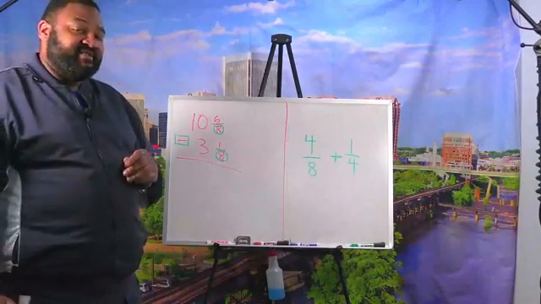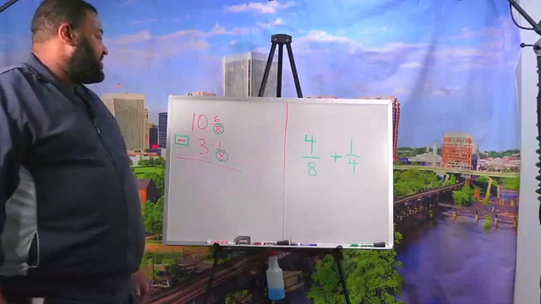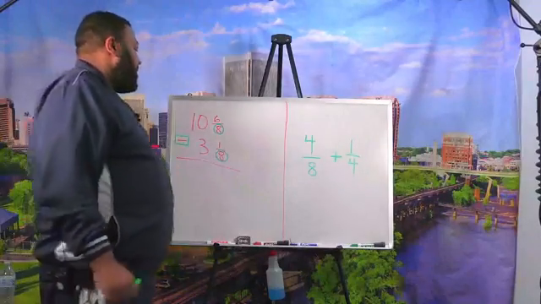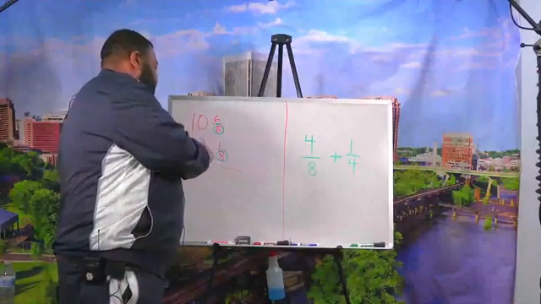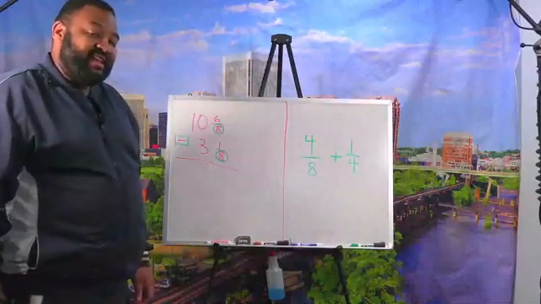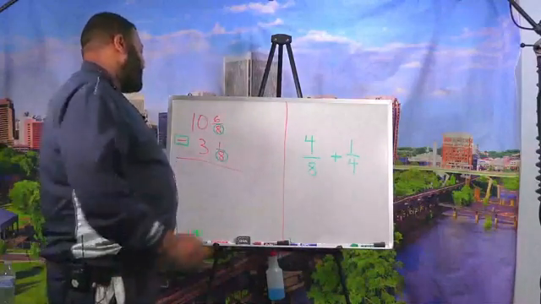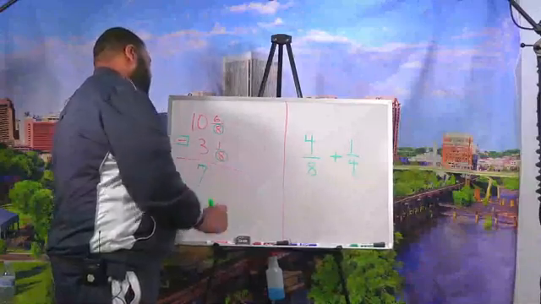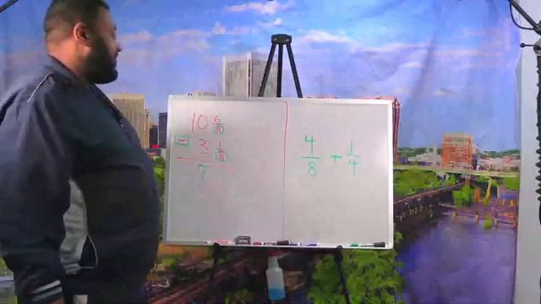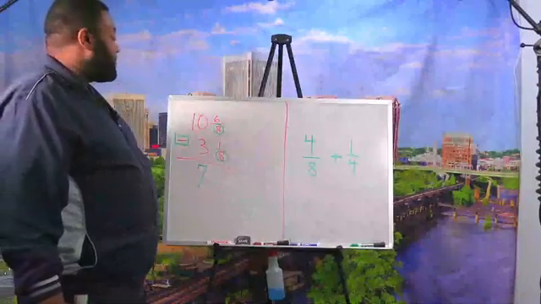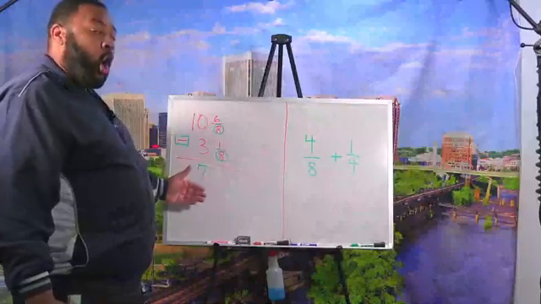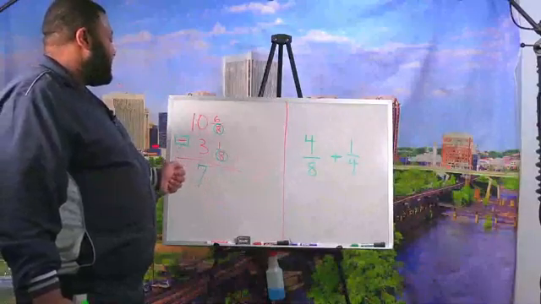My denominator is still 8. Since my denominator is still 8, I can bring that on down. But I'm going to go 10 minus 3. However you want to get it, I do count up 7, 8, 9, 10, or 10, 9, 8, 7. However you count, however you subtract, that's all you're doing. And I know my whole number will be 7.